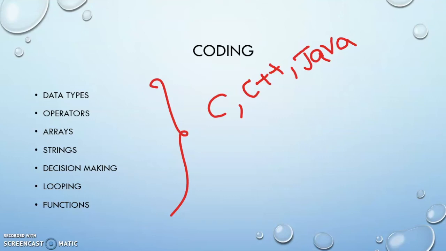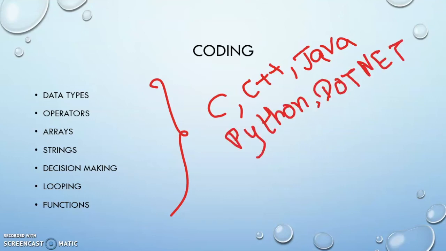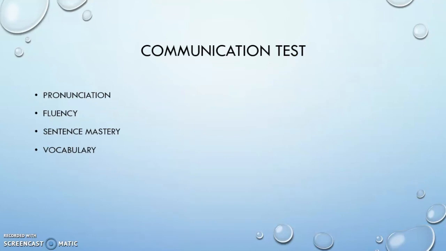Moving on with the next one, which is the communication test. Once you are done with the first 2 rounds, you will move to the communication test, where they will check your pronunciation, fluency, sentence mastery, and a few vocabulary items. So basically they are going to have an assessment of your communication skills.